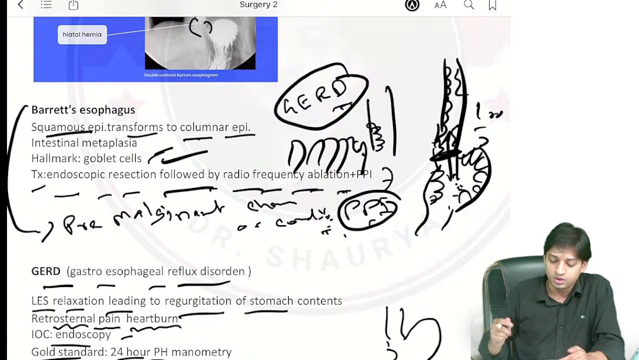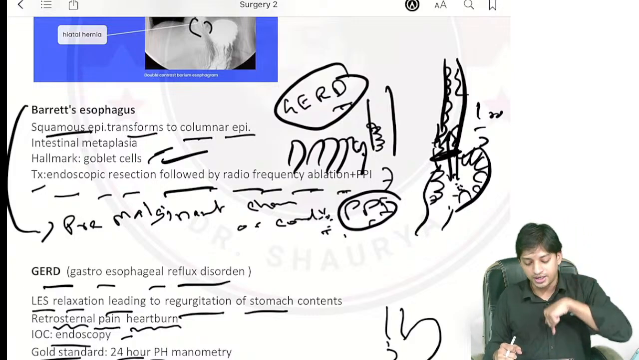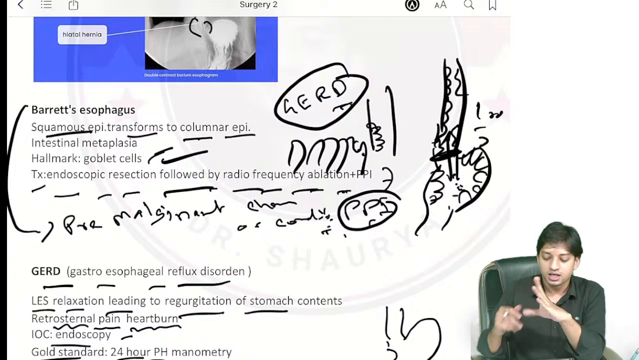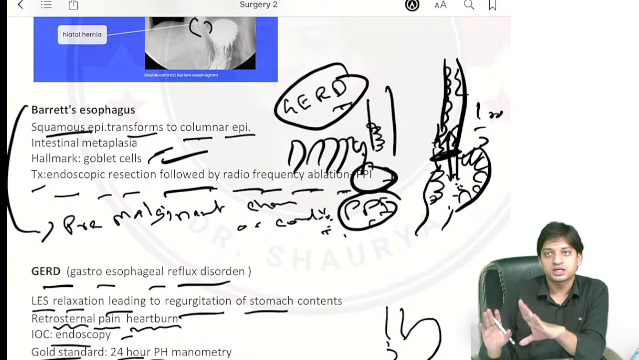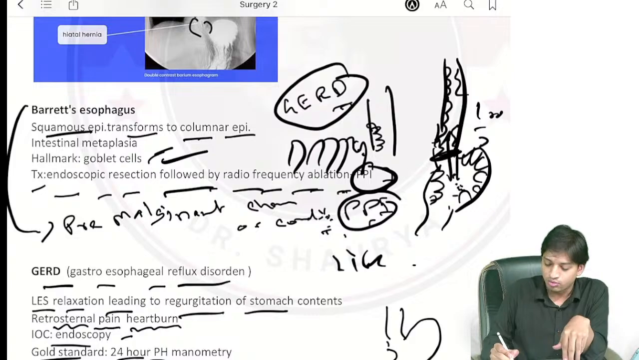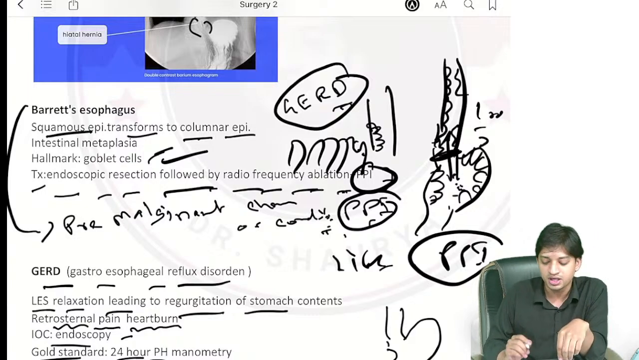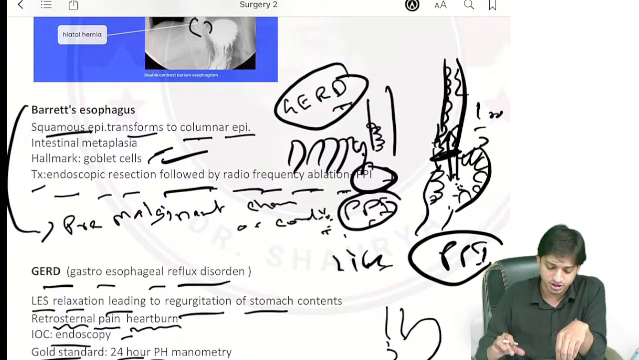Treatment, what will you do? In treatment, you will do the endoscopy and you will do the endoscopic resection. The most common, first line treatment is always lifestyle modification and PPIs. You will give that. After that, you will do endoscopic resection, surgical management, followed by radiofrequency ablation.